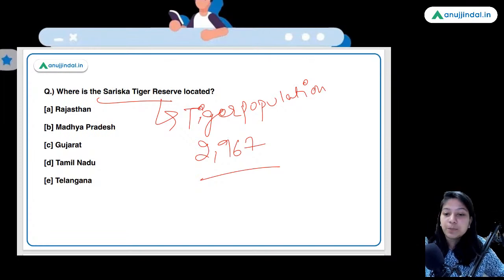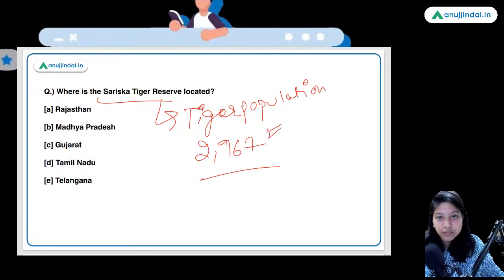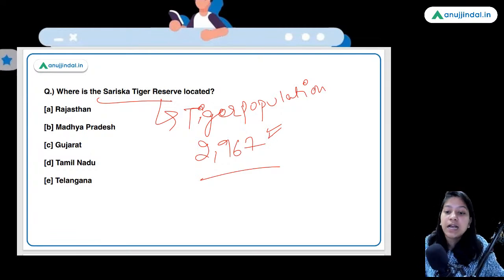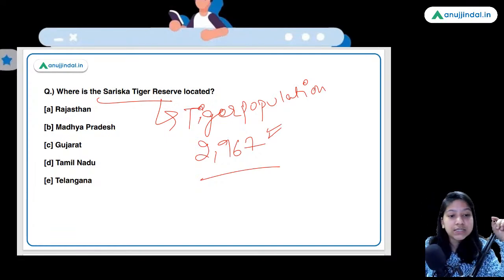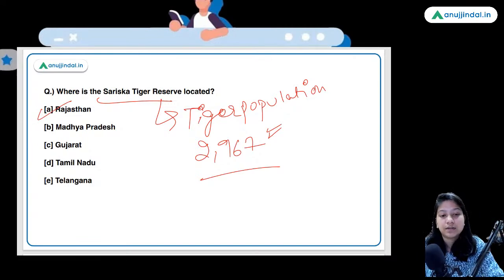So obviously the population might have increased during the tenure of 2 years, 2020 to 2021. That's why I highlighted that this is the number from the tiger census, which you can state. Rajasthan's Alwar district is the place where this tiger reserve is located.